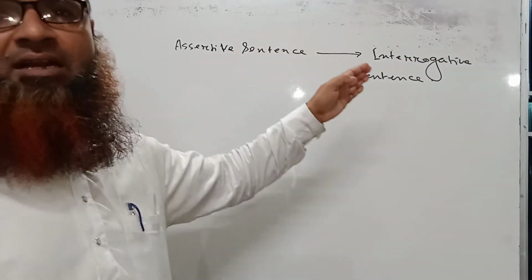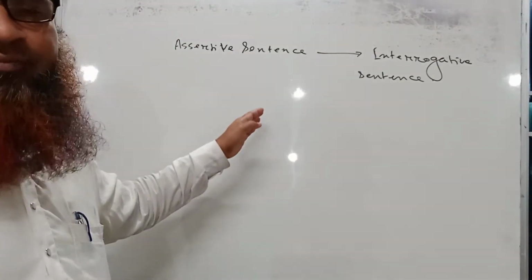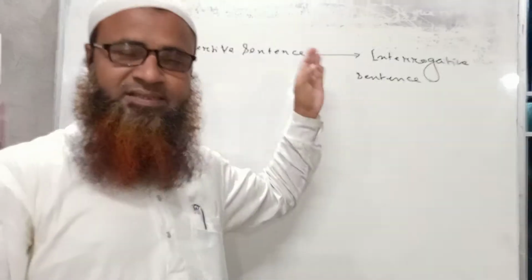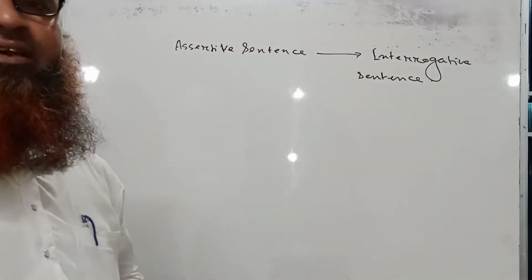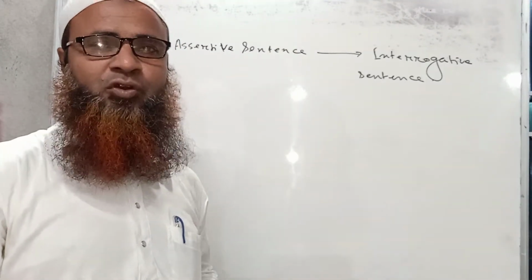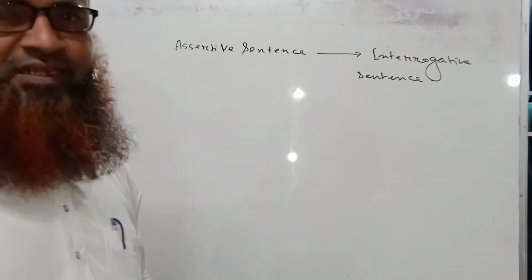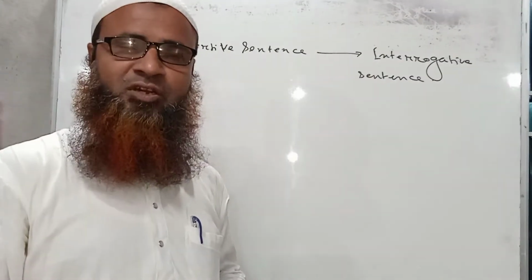An assertive sentence with an auxiliary verb is changed into an interrogative sentence by placing the auxiliary verb in front of the subject, and we have to put the question mark at the end of the sentence. So this is the clear rule. Okay, I hope you have already got my point.